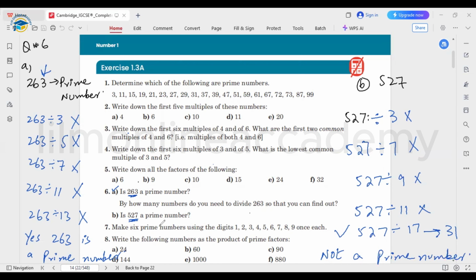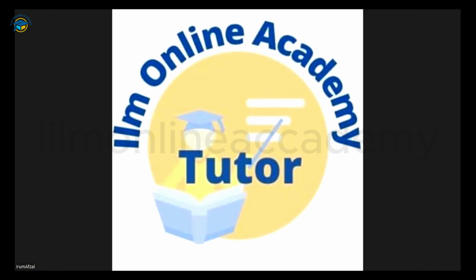Okay, so for finding out, for some greater numbers, whether they are prime numbers or not, you need to divide all of these by some numbers, and then you can check carefully whether they are divisible or not. Okay, so hope this one is clear to you all. So from the next question onward, we will start from the next lecture. So till then, Allah Hafiz.